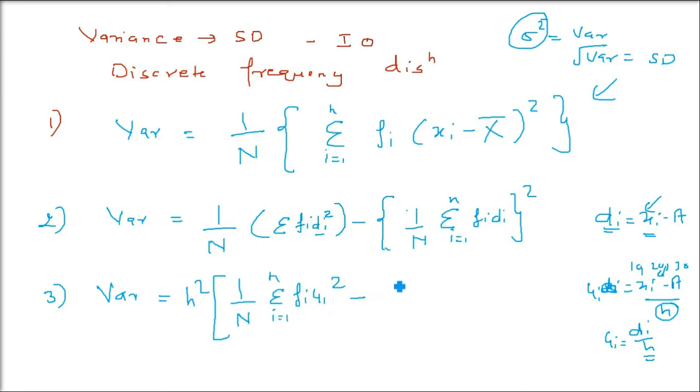And then the subtraction of the whole inside the bracket: 1 by capital N, then you have sigma fi ui, and this whole square, i equals 1 to n. This is whole square, and now the bracket closes. So this is how we have to do it. The first is quite easy, but we'll see how to do the completion.